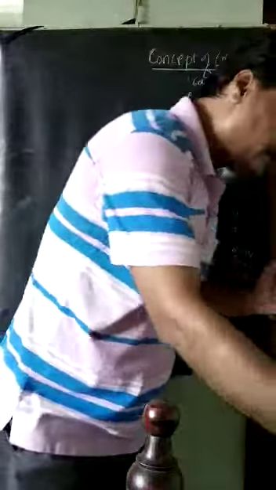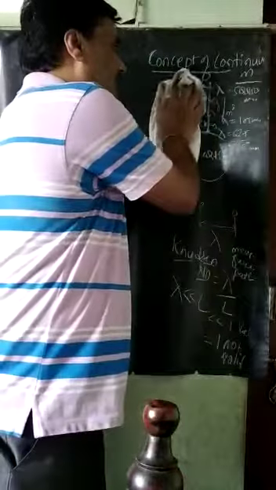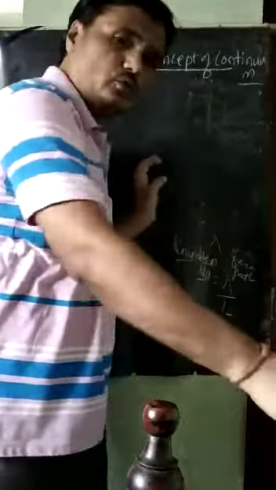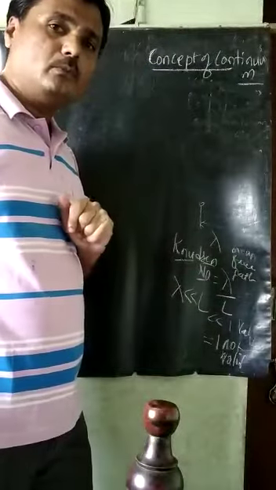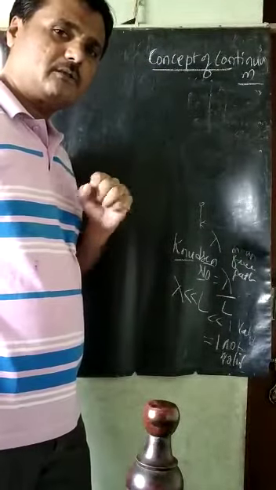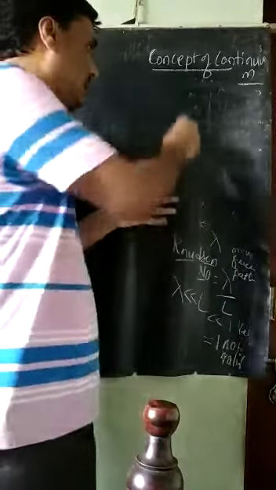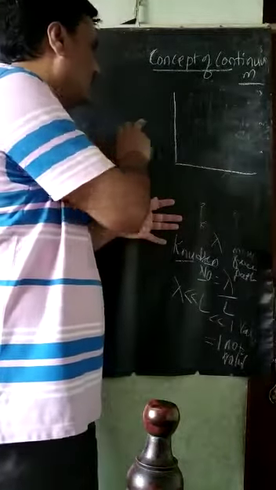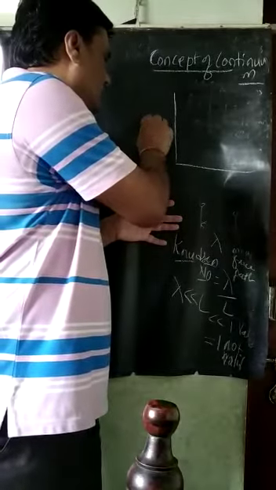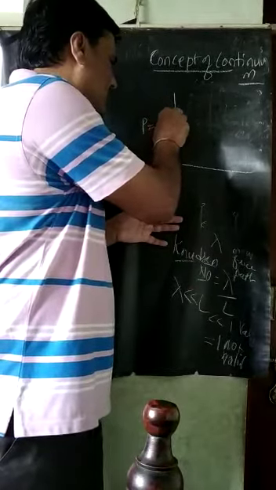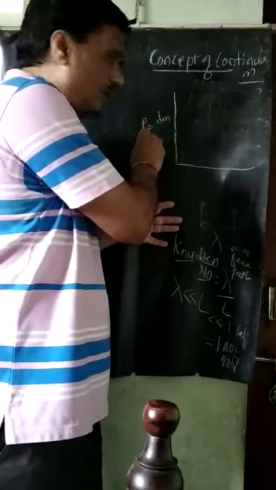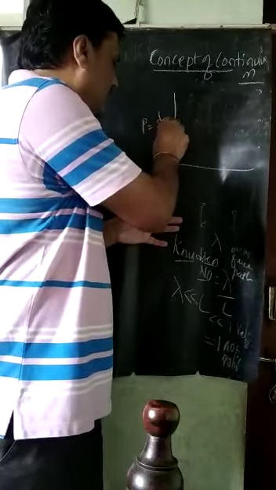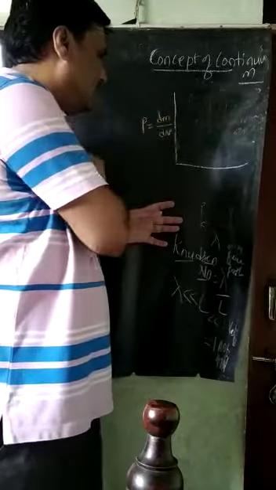Now, if I draw a graph to choose a correct volume, so that a sufficient number of molecules are covered, here is the density, change of mass dm divided by dV.